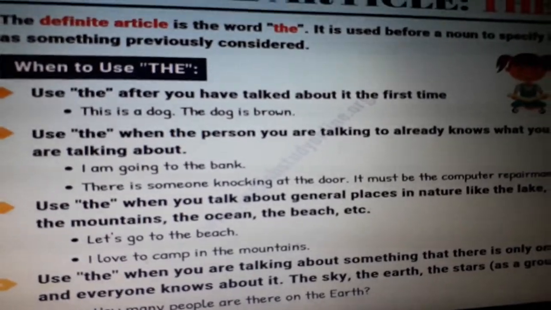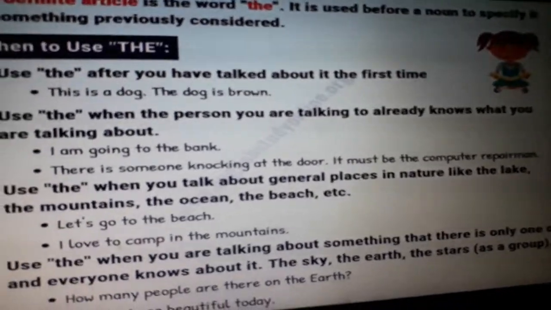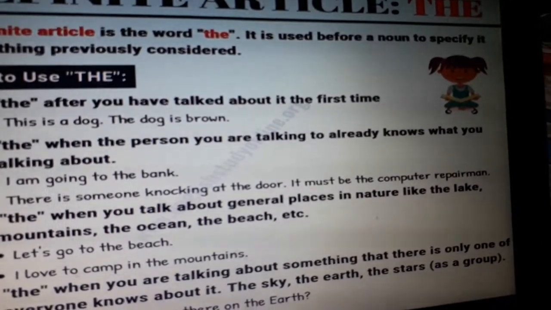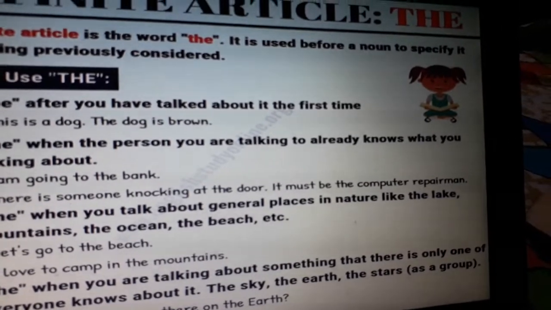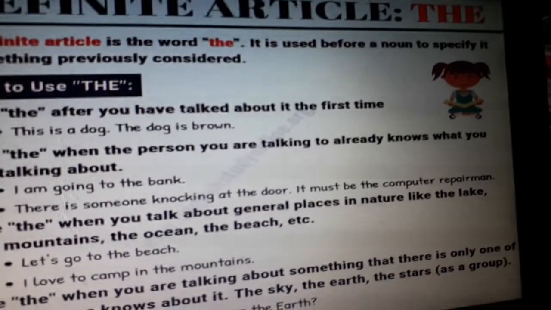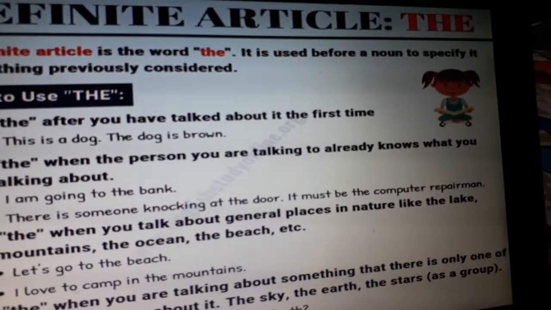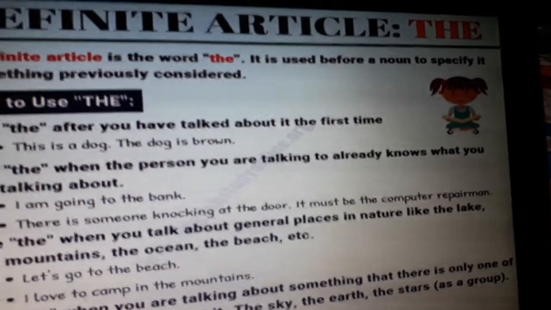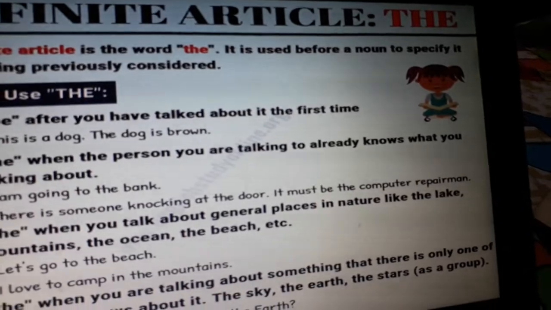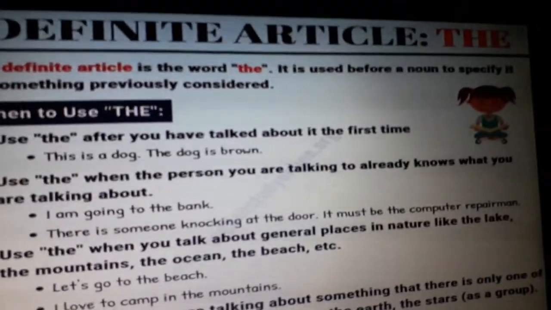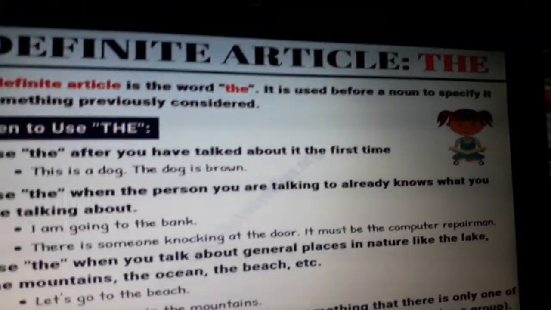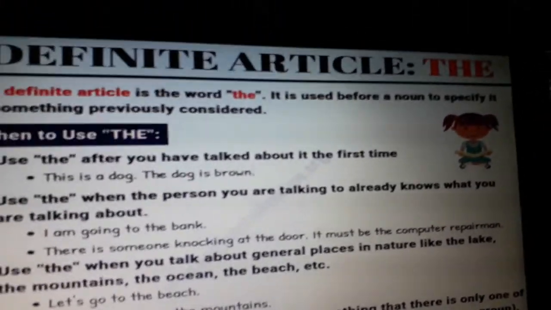There is someone knocking at the door, it must be the computer repairman. Now suppose you have talked over the phone to a computer repairman, your computer is not working, and you have asked him to come and repair your computer. Now after one hour there is a knock at the gate. You will simply understand, because you already know this fact, that the computer repairman is about to come to your place to repair the computer. So you will say, it must be the computer repairman. Understood? Because you are already aware of who is about to come.